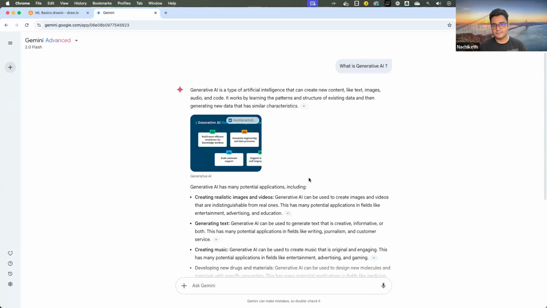Whenever we think about building or using any generative AI system, we have to be very sure and aware of what kind of data it has been trained on. I'll give you an example. Let's say there are two models.